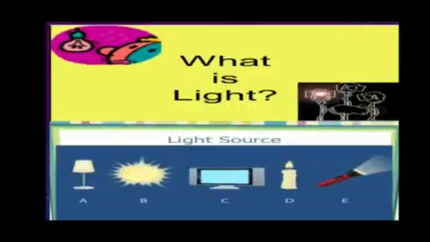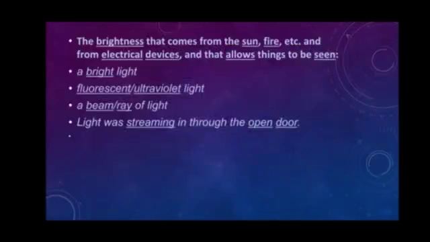But when you light a candle or a torch, you can see the objects around you. It means light is essential to see. Without light, things cannot be seen. Light helps us to see objects. So light is a form of energy that enables us to see.